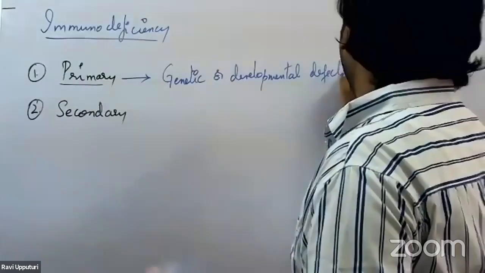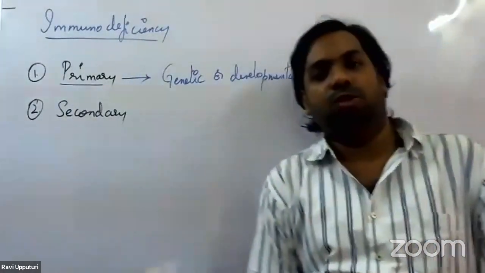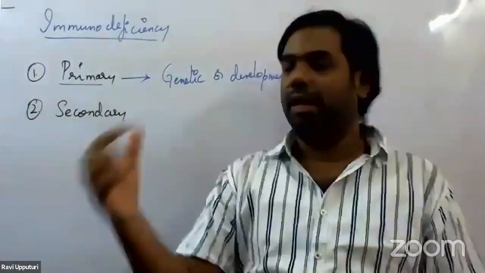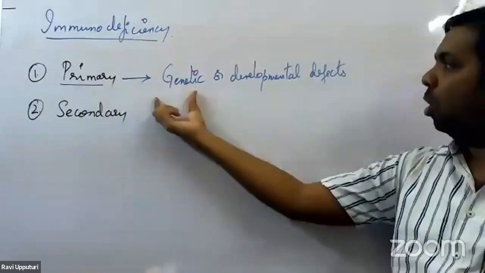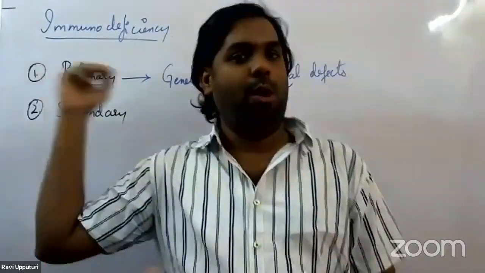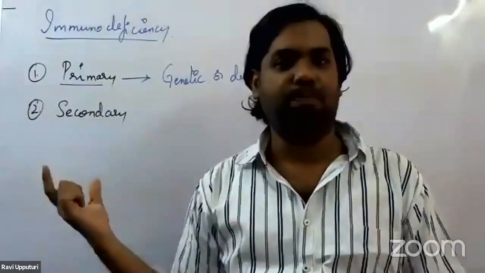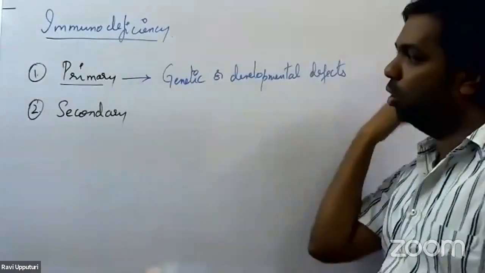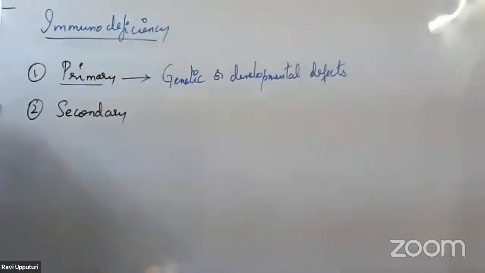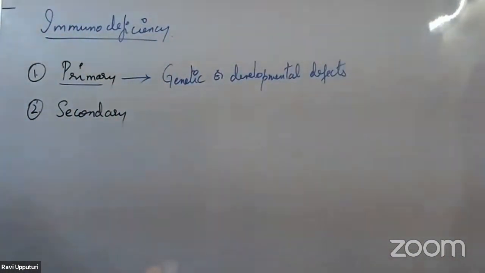Developmental defects. Here the defects in the immune system, either in one or more components of innate immunity or acquired immunity, are seen because of genetic defects or due to developmental defects. Such immunodeficiency we call primary immunodeficiency. So the immunodeficiency usually caused due to genetic defects or developmental defects is referred to as primary immunodeficiency.